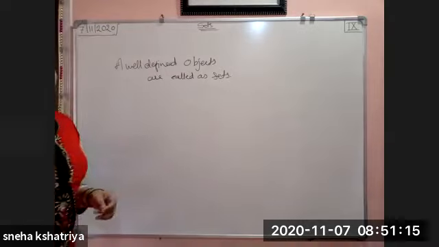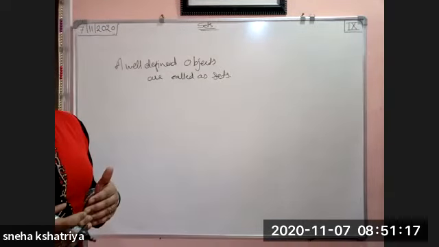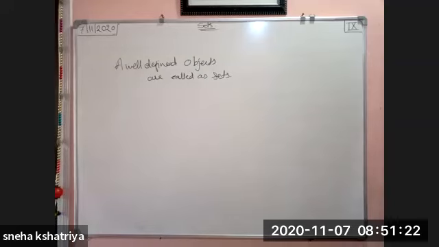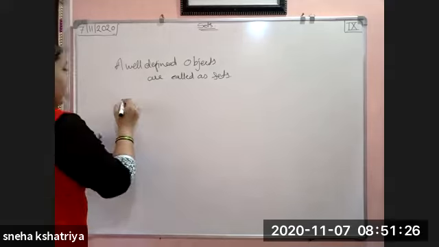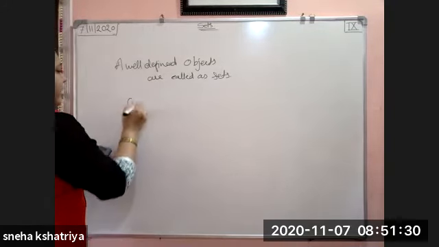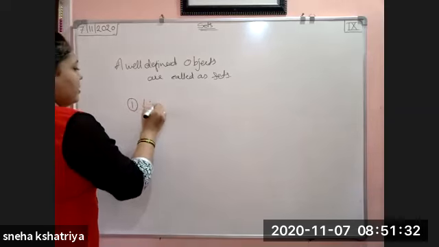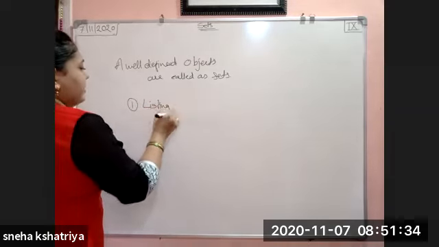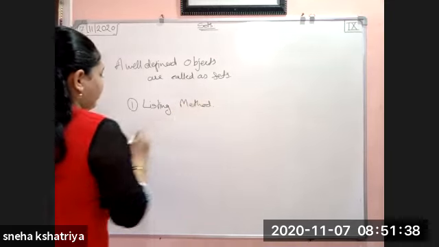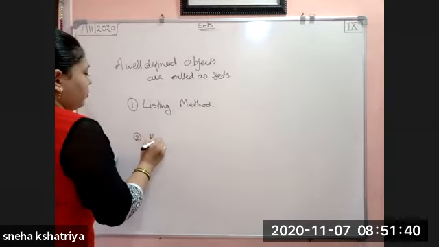Okay. So after sets, we have learned about the types, or we can say in what form we are going to write the set. There are two forms in which we are going to write the set. First is the listing method, and second is the rule method.